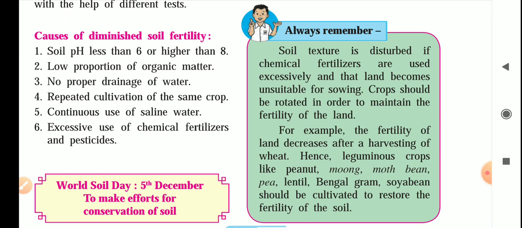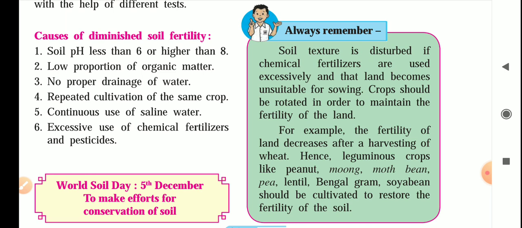Fifth cause is continuous use of saline water. Sixth cause is excessive use of chemical fertilizers and pesticides. So excessive use of these things might kill the useful organisms from the soil, and it will also lower the quality of crop. So this will be all about the causes.